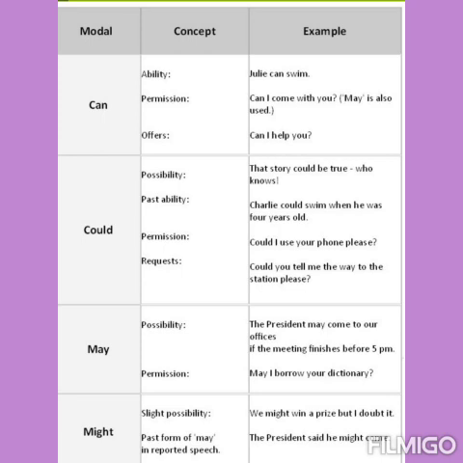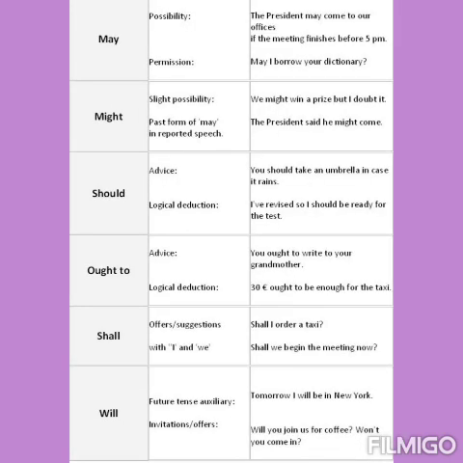We use may with possibility and permission. Where there is slight possibility and we have to show the past form of may, we use might. Where we give advice and logical deduction, we use the modal should. Ought to is used to give advice and logical deductions.